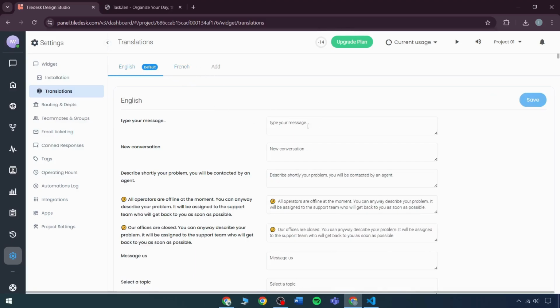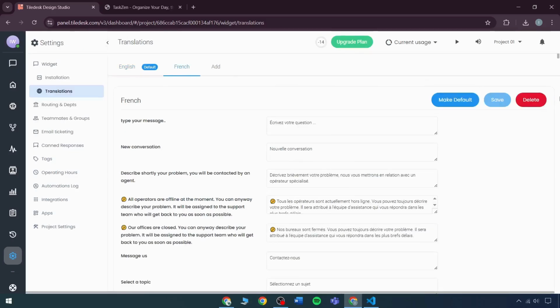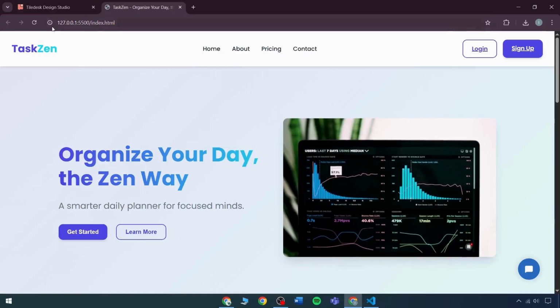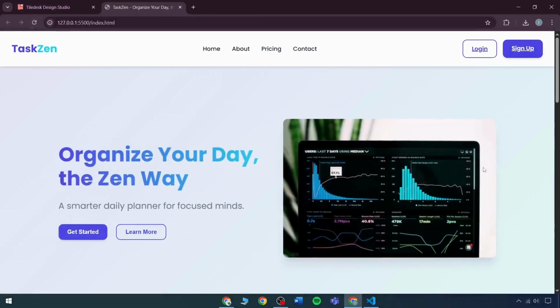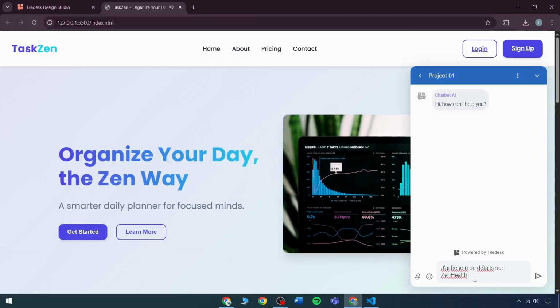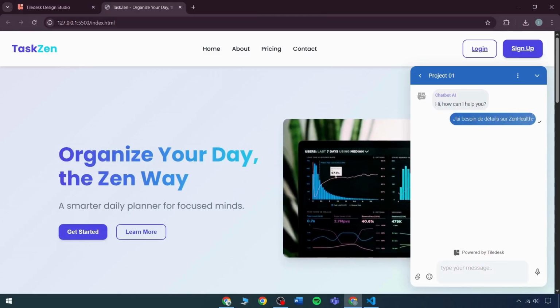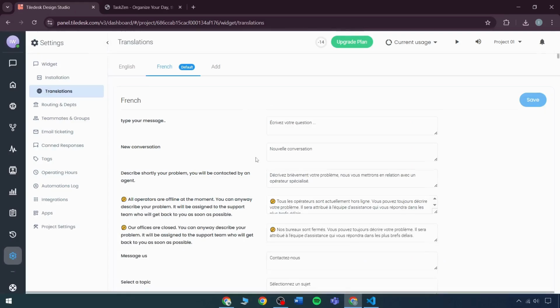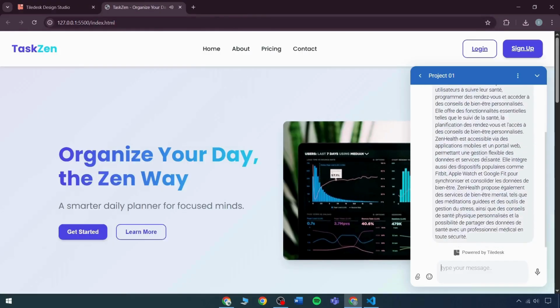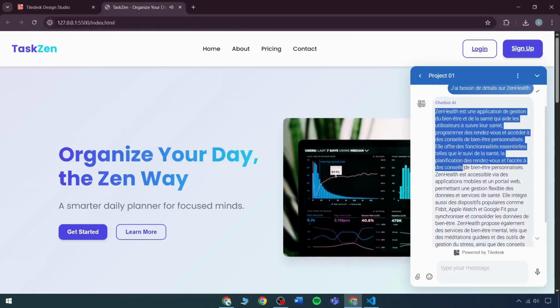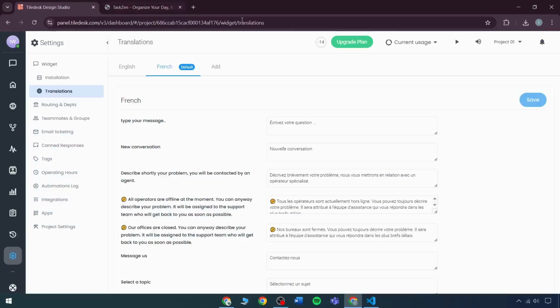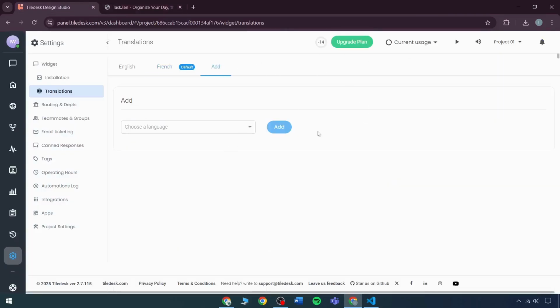Here, let's suppose I type any message here. Please note that whatever we are currently doing is operational. Let's suppose I make French as our default language. We will just refresh it. Let's suppose I add content in our French language. Since we have included our French language here, it will provide all the explanations in French. Notice that all the explanations are available in French, and just as with French, we can also support multiple other languages.